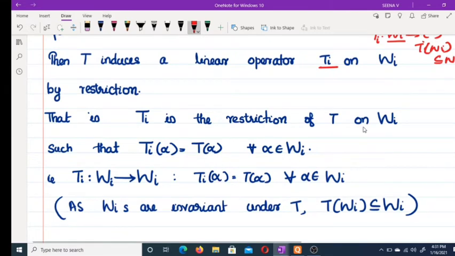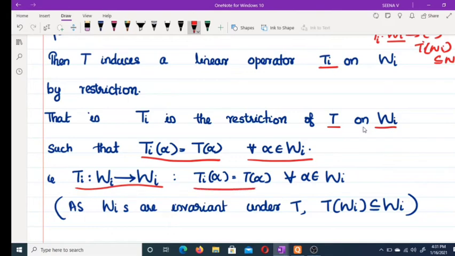Ti is a restriction of T on Wi, that is, Ti of alpha equals T of alpha for every alpha belongs to Wi. So Ti is a map from Wi to Wi, and the range is in Wi as Wi is invariant under T.